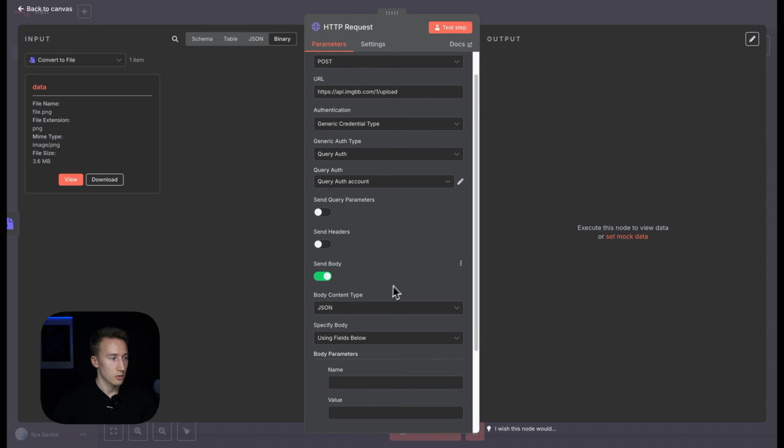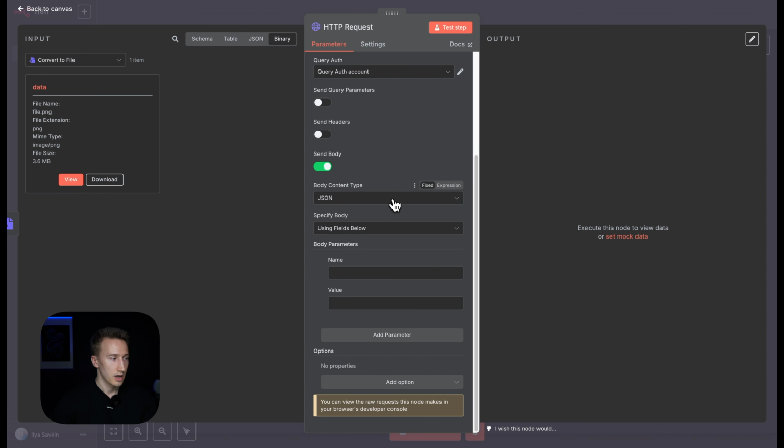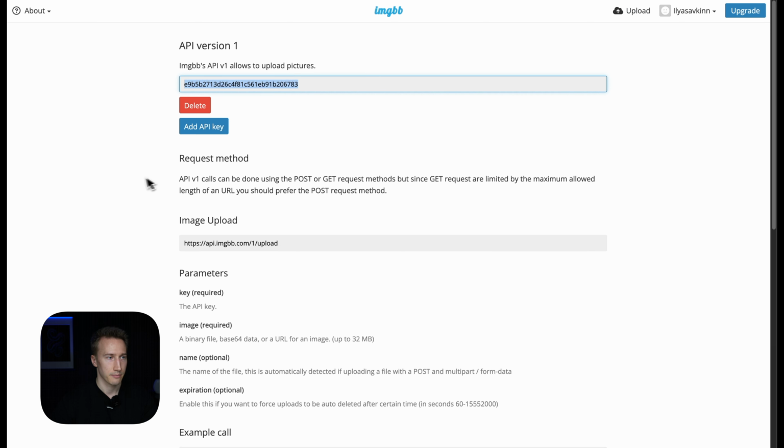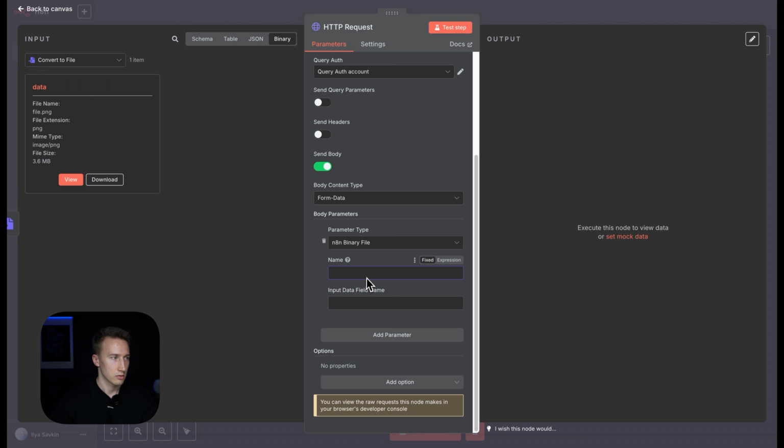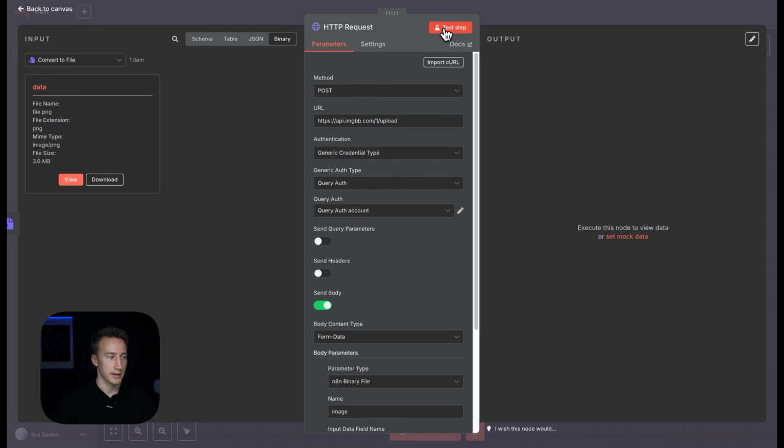Now what we do is we send the body. For body we choose form data. Parameter type here is n8n binary file, since we send a binary file from n8n. Name, let's go back to documentation, check the name. So image, this is going to be the name of the parameter, and you can see it's required. So we put the name here. And for the input data field name, let's put the name of the file. You can see in this case, this is data. And we are done. Let's press test step and see if it works.